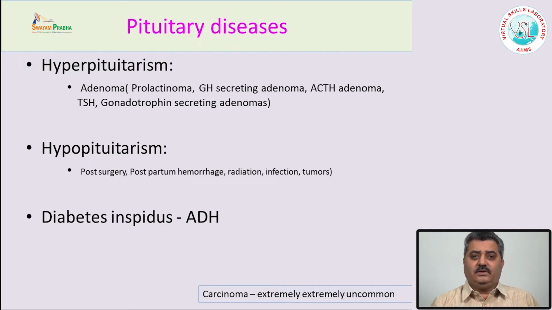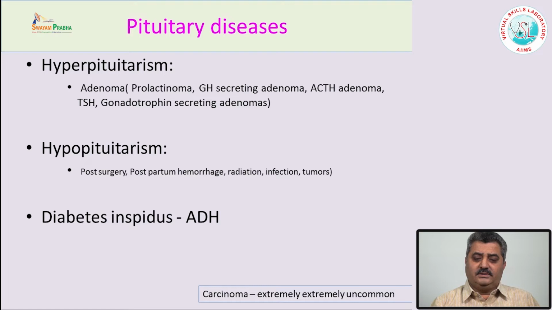Adenomas are the most common tumor of the pituitary gland. The only criterion to call something a pituitary carcinoma is metastasis at a distant site. The most common cause of hypopituitarism is surgery. For example, someone is going for surgery for an adenoma which is hyperfunctional, and during surgery the normal part of the pituitary is also removed. So it causes hypopituitarism after surgery.